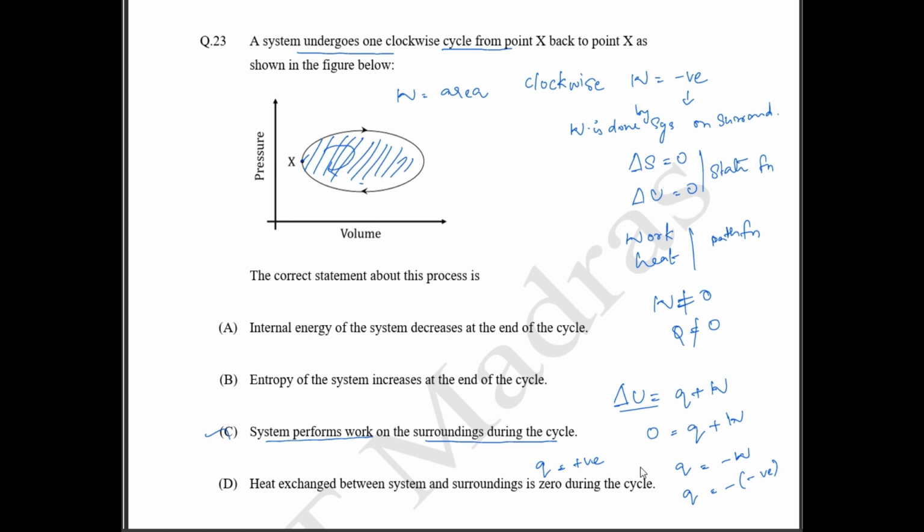Now see what is given here. Option A: the internal energy of the system decreases at the end of the cycle. In a cycle, the internal energy is going to remain the same. It is not going to increase or decrease. So option A is wrong. And the entropy of the system increases at the end of the cycle. Again, your entropy is going to remain constant. There is no increase or decrease. Option B is also wrong. And then option D: heat exchange between system and surroundings is zero. No, heat exchange between system and surroundings is going to be positive, which means this is a non-zero term. So again, option D is wrong.